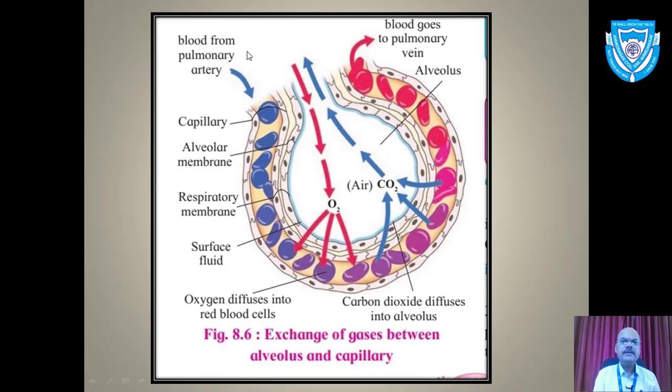So how will the exchange take place? Individual alveolus will get the air that is rich in oxygen. Oxygen will diffuse here, that will be taken by RBC. This RBC will carry this oxygen to the body. On the other hand, the RBC which are carrying carbon dioxide will go out and come into the alveolar air first, and that will be given outside the body. The diagram will give you an idea about the exchange of gases taking place between alveolus and capillary.